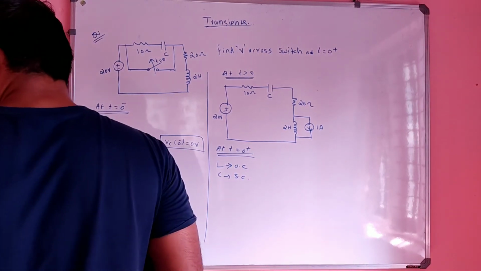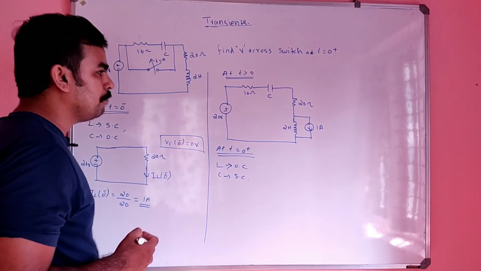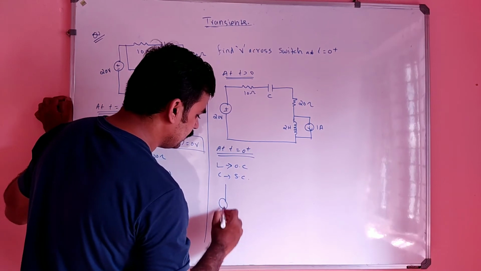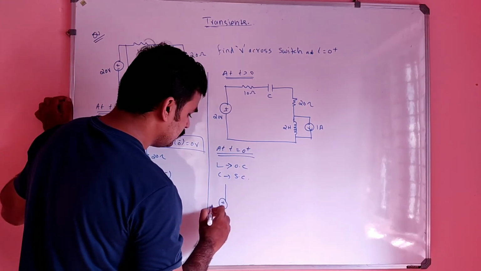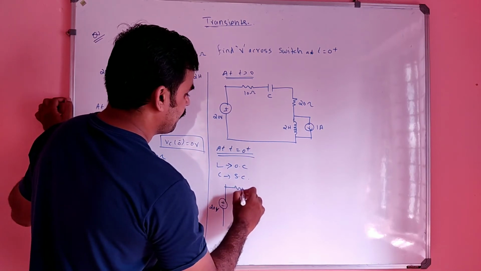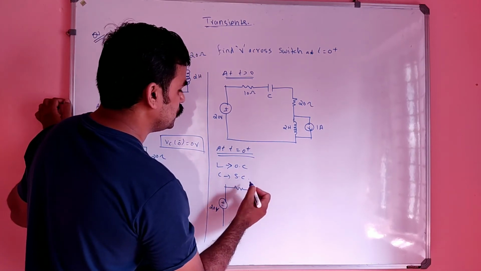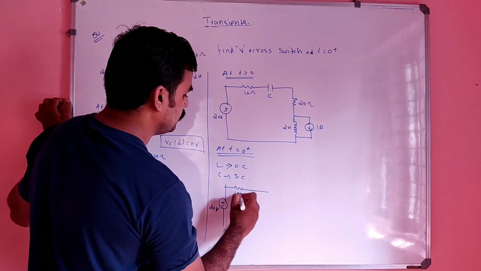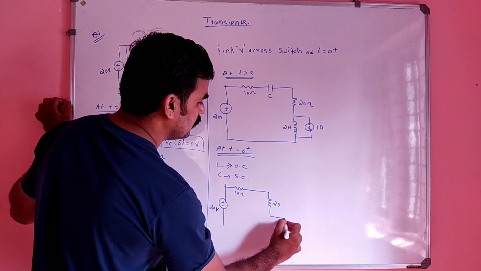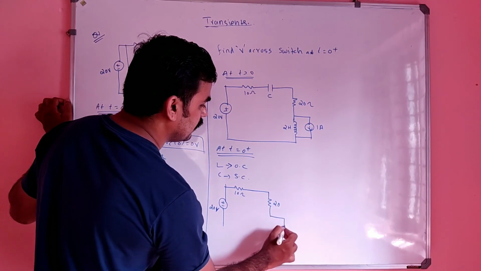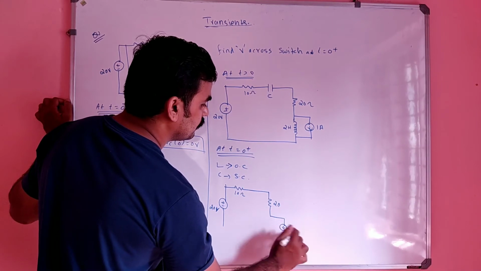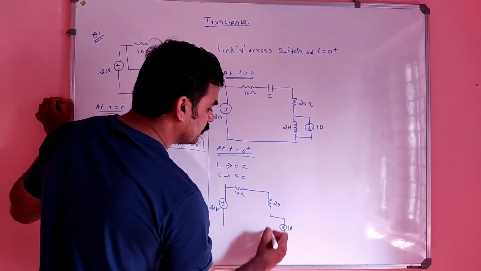So the circuit will become, listen carefully: the capacitor is short circuited, so no need to consider that, simply short. The 20 ohm, and the inductor is open circuited with a current of 1 ampere.